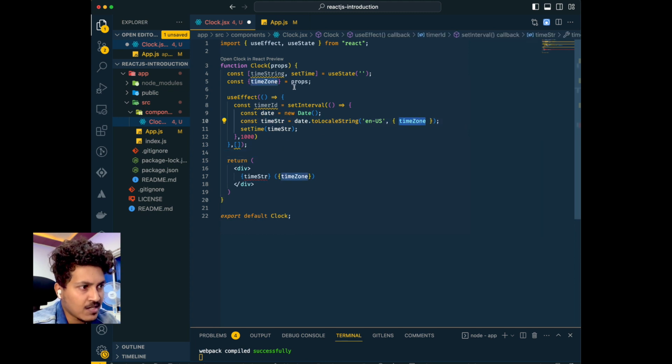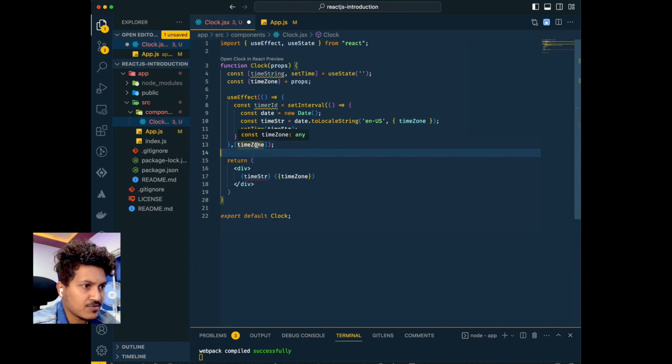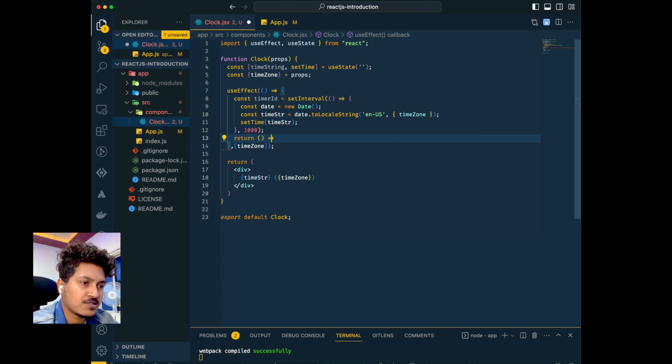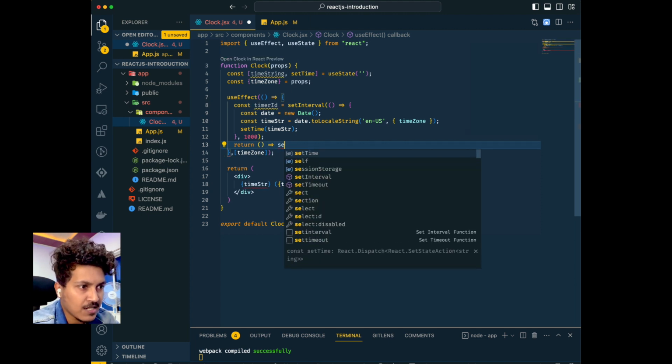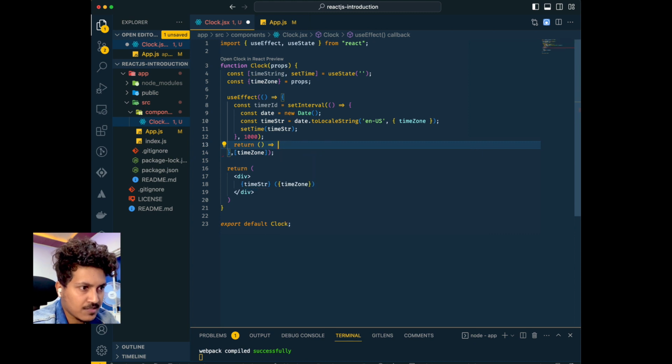So this is how we're going to set it, and you can see that it's using this variable timeZone in the useEffect. useEffect also contains a dependency array, which tells what the dependencies of this function are. We are using timeZone as it is passed in the props, so we need to pass this as a dependency. Whenever the time zone changes, we are going to re-execute this callback as a dependency change, right? In this callback, we're going to return a cleanup function, which will be called when we are unmounting our application. So we're going to do a clearInterval here, and we're going to pass the timer ID.